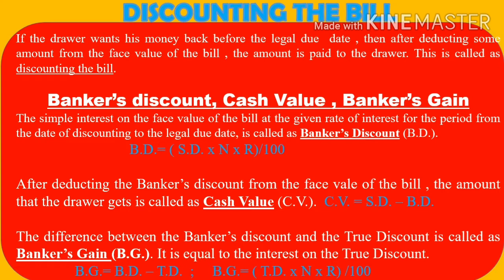Understood? And it is equal to the interest on the true discount. So banker's gain can also be calculated as true discount into N into R upon 100. Clear? All the terms related to this topic. Now let's move to the whiteboard for solving the sums.